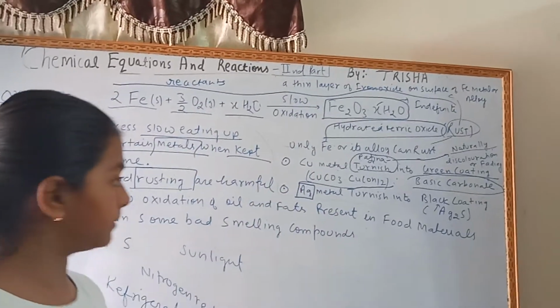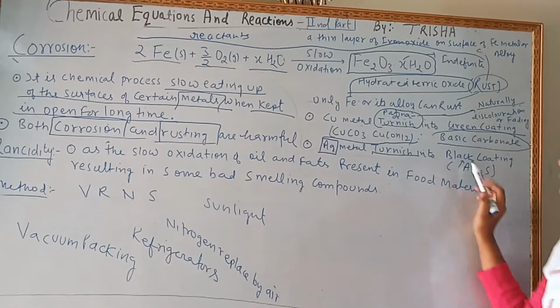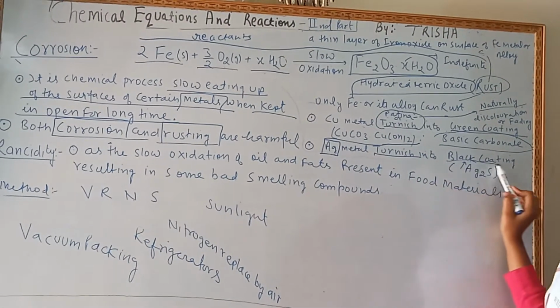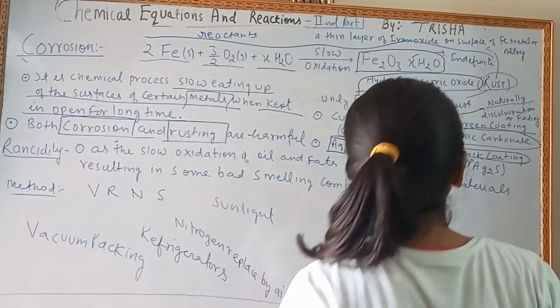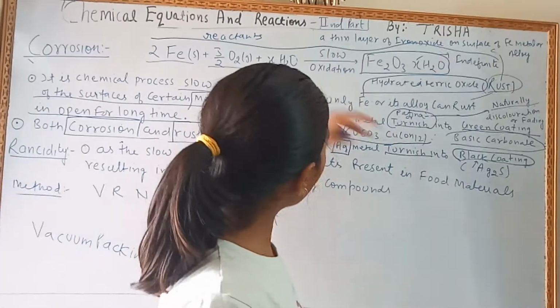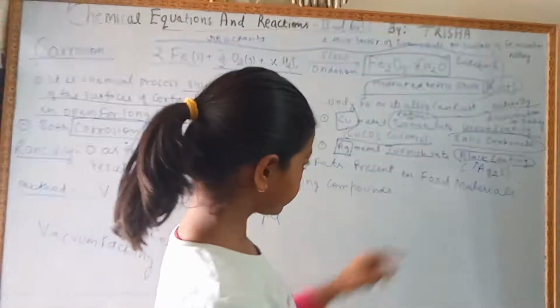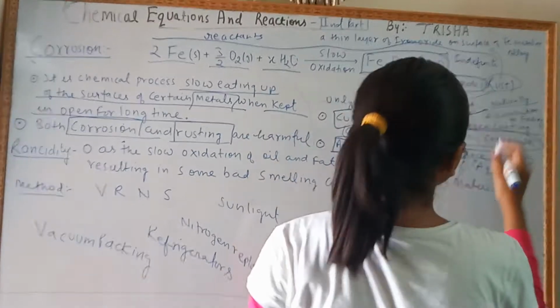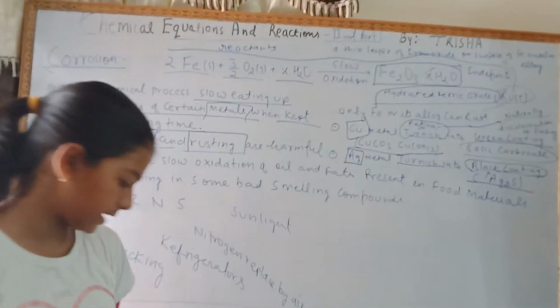In silver metal, tarnish also takes place. Here is a black coating, and in copper it is a green coating. This black coating is known as silver sulfide.